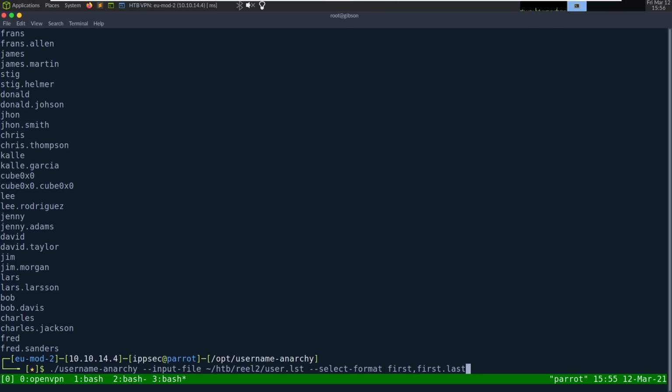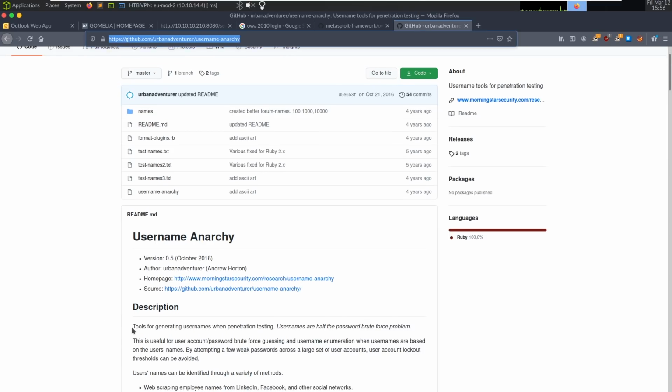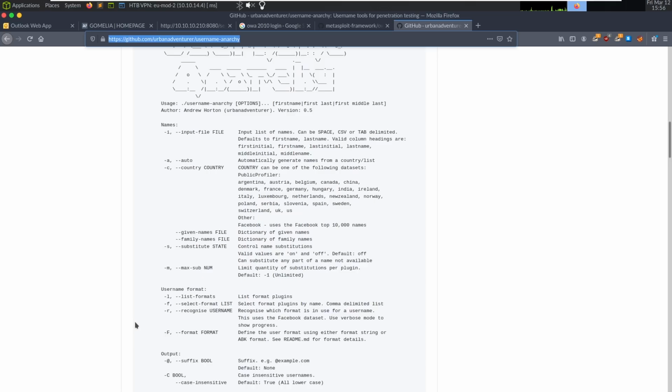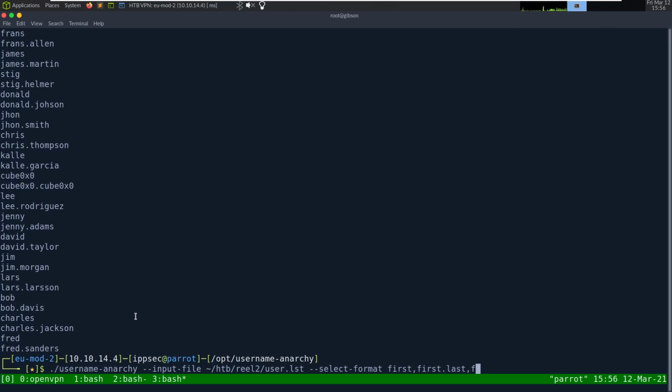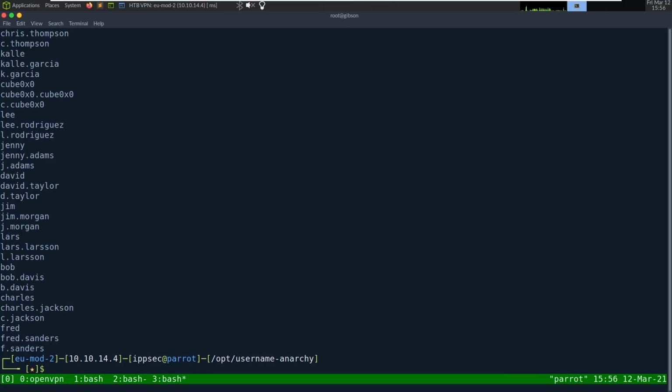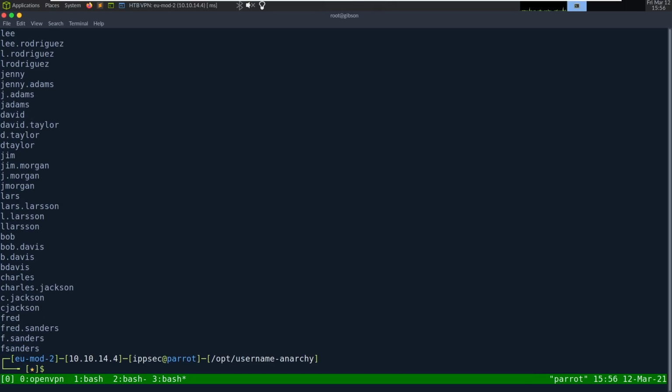Awesome. And we can do just F for the first initial. I think it says somewhere in here, but let's do first initial last name, because that's also common, like F.Sanders. And sometimes they don't do a period, so let's just do F last. There we go. So now for every username we have first name dot last name, first initial dot last name, and first initial last name.